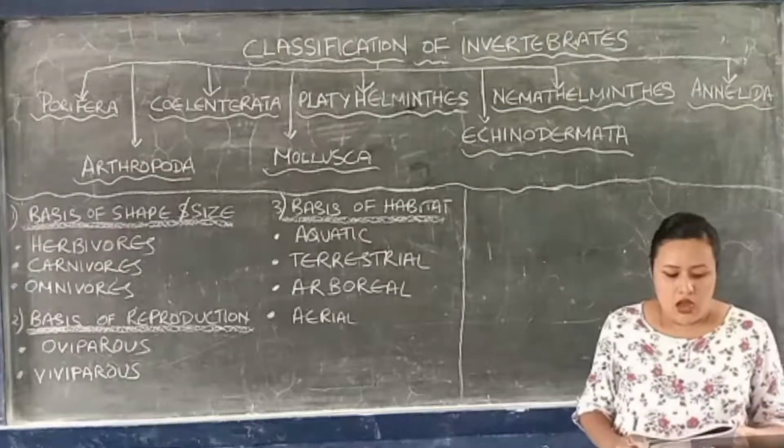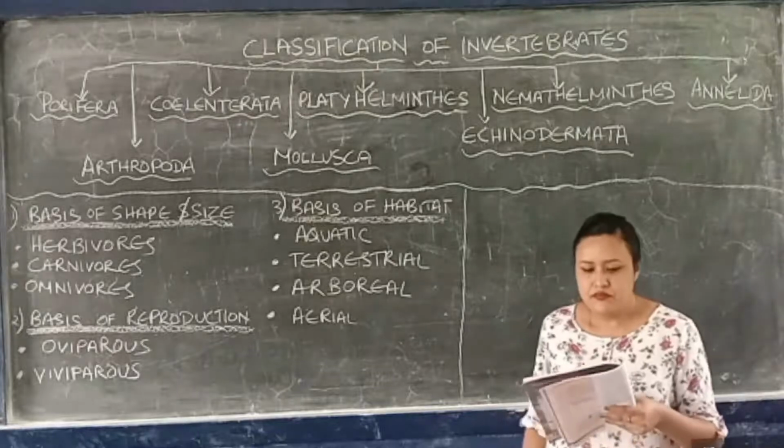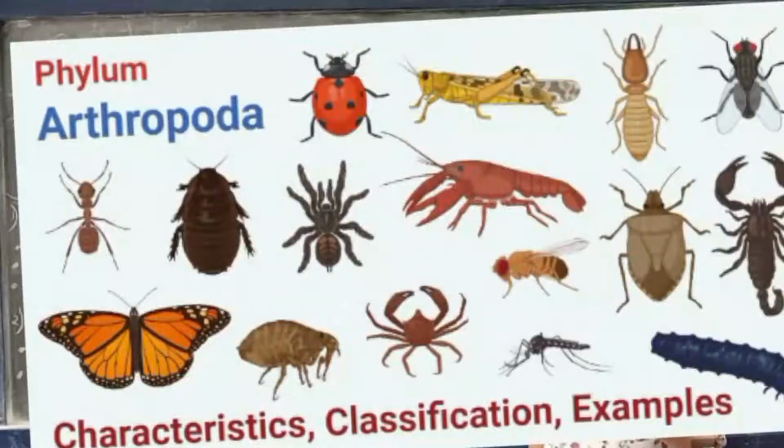Now comes Arthropoda. Arthropods make up the largest group of animals. They are found everywhere: in water, on land as well as in air. They have segments and a bilaterally symmetrical body. The body is divided into three parts. Remember that: head region, chest region, and abdomen region. So it has head, thorax, and abdomen.